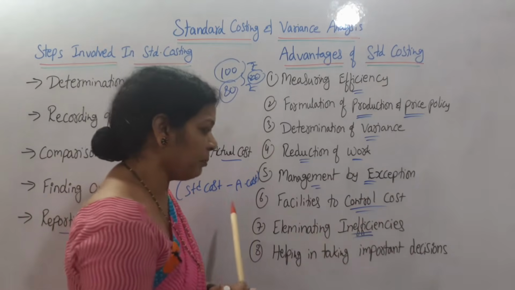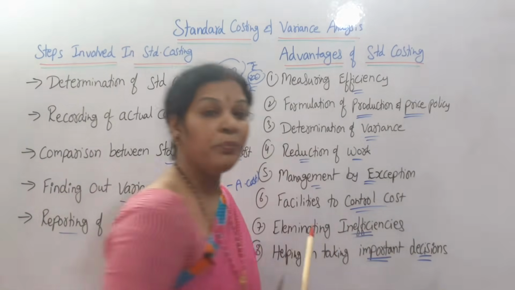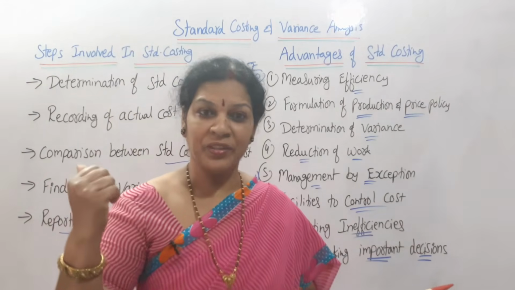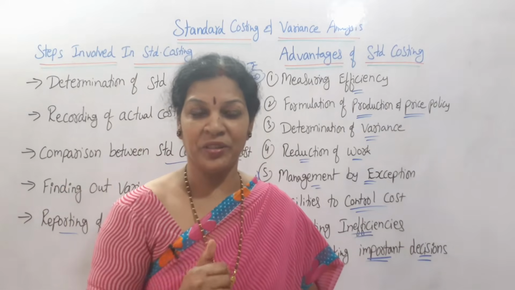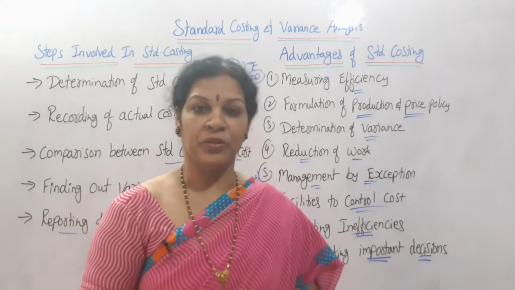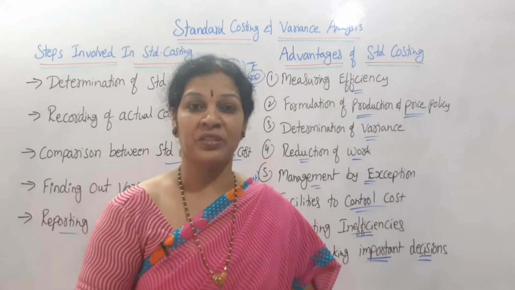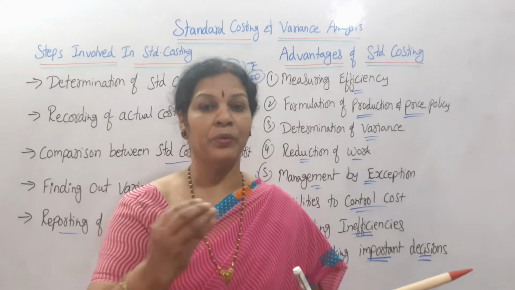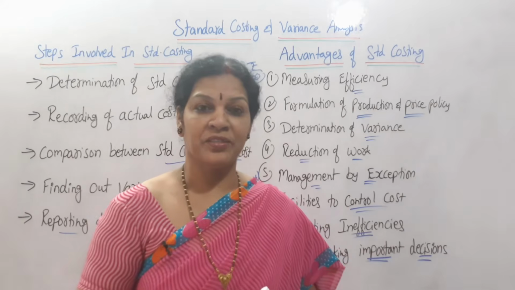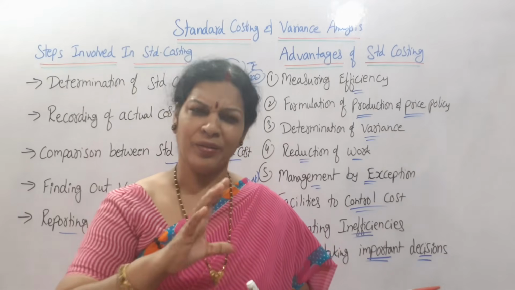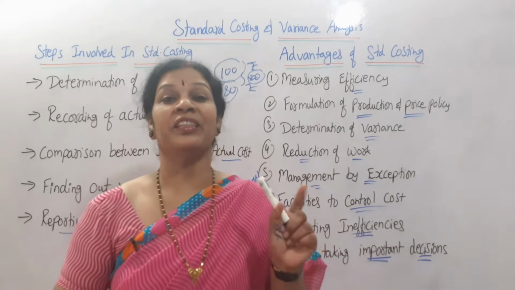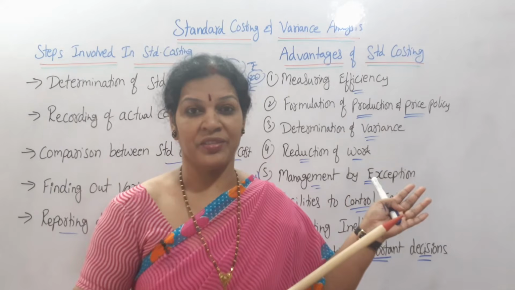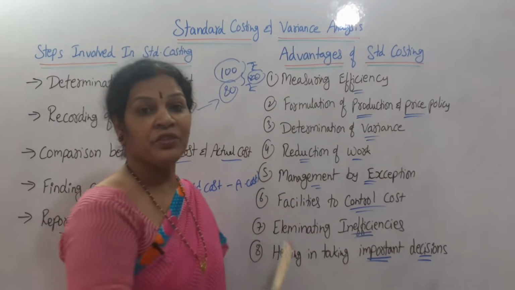And next, helping in taking important decisions. What are the important decisions? Mainly the price fixing. Once you decide a standard price, then according to that you fix the price. Then production, how much we have to produce, and how we have to launch the product, how we have to give the advertisement, how we have to reach the customer with a less price, less media expenses, a lot of things are there. All these things they can decide once they come to know the standard cost and variance analysis, isn't it? So these are the main advantages of standard costing.